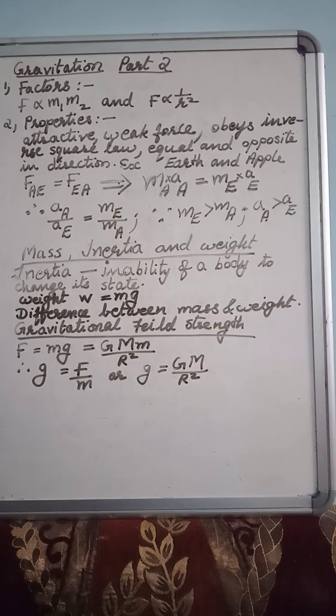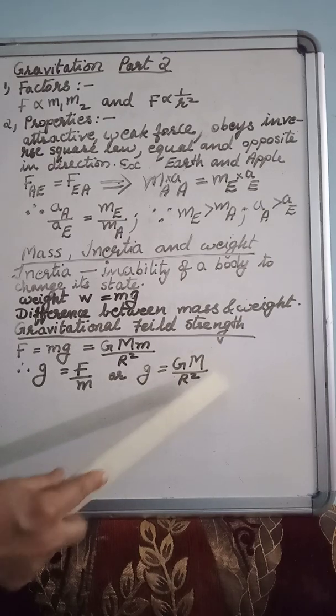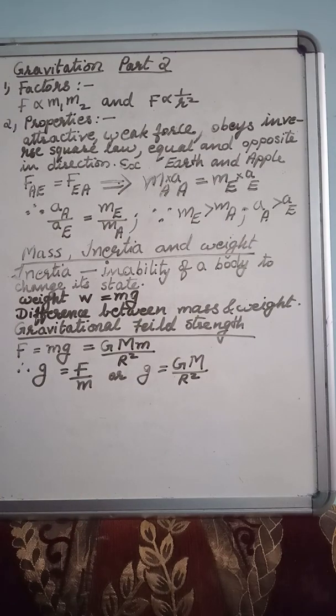So children, what is gravitational field strength? It is the gravitational force acting per unit mass. Gravitational force acting per unit mass is called gravitational field strength. So it has two formulae. Number one, g is equal to F upon m, as well as, in yesterday's class, we saw g is equal to capital G M upon r squared. This formula is called the relationship between small g and capital G.